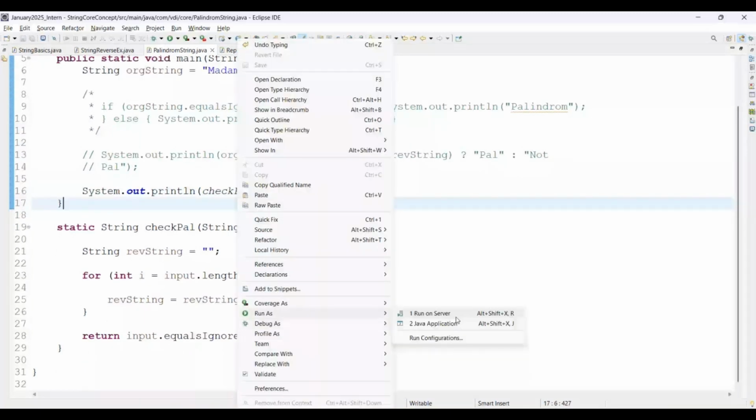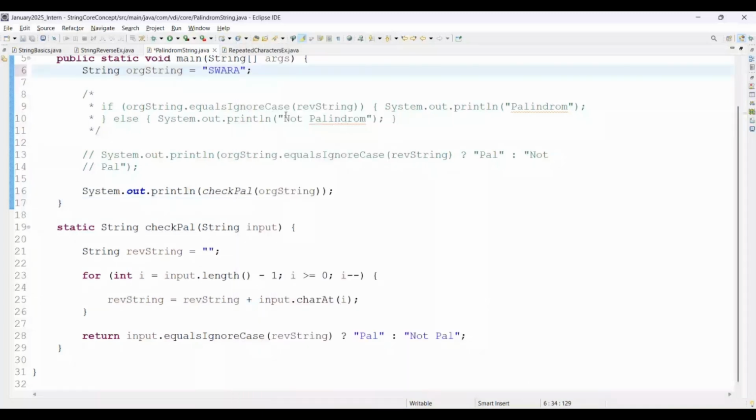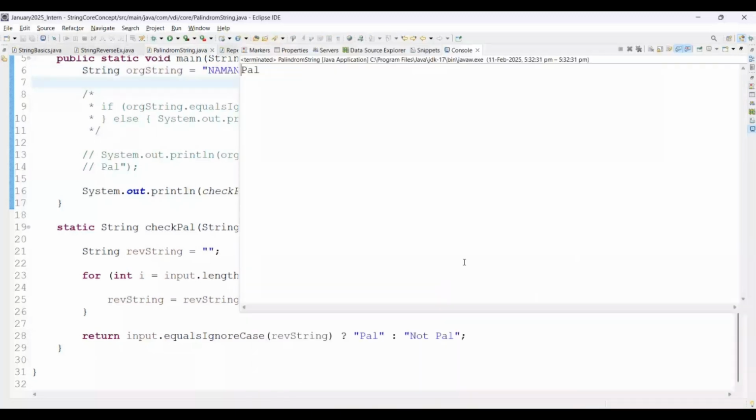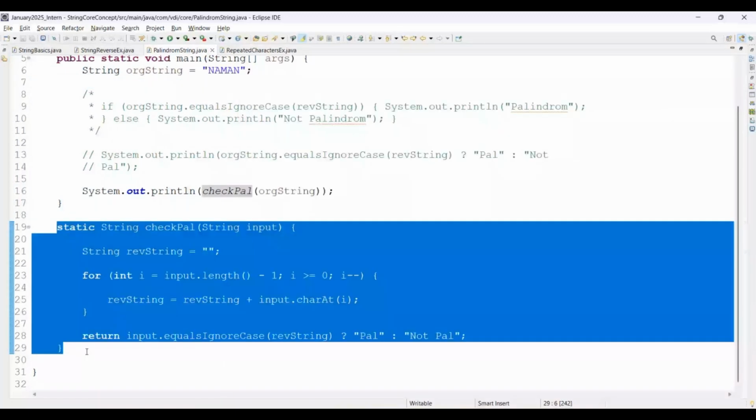But if I am passing here Swara, then it will say not palindrome. See on screen. Perfect. And if I am passing here Naman, then definitely this would be a palindrome string. Run as Java application. Then I will recommend you try to create such separate functions, and there you can try to take different inputs instead of void.